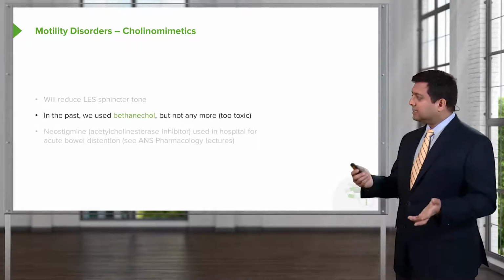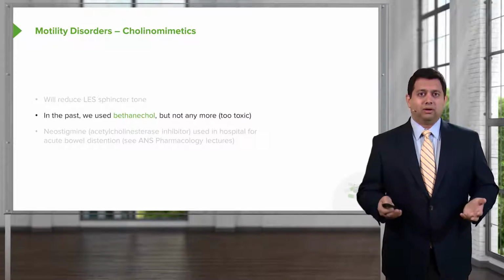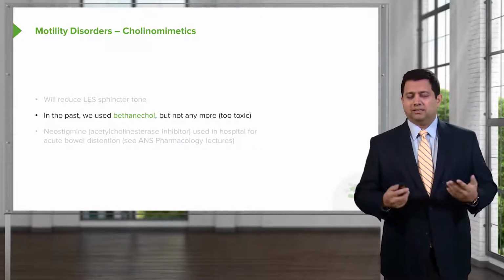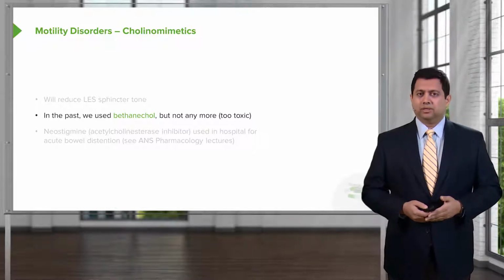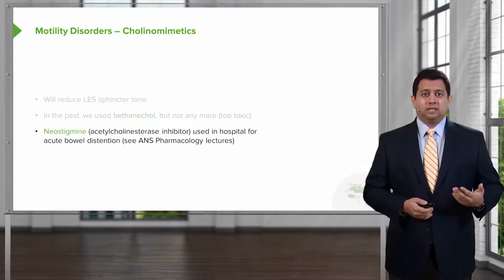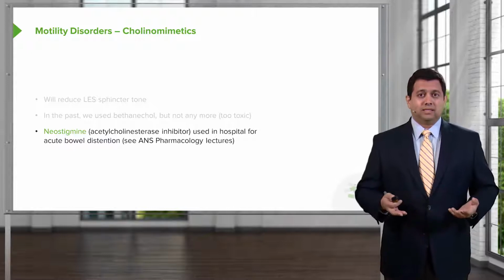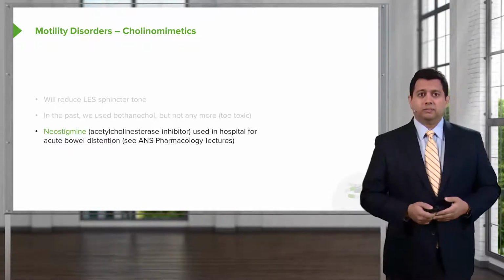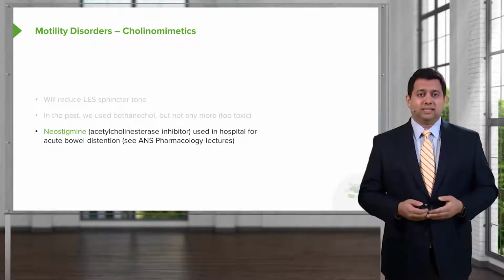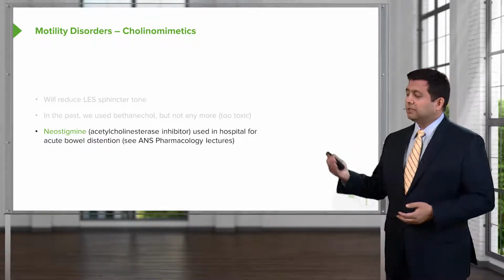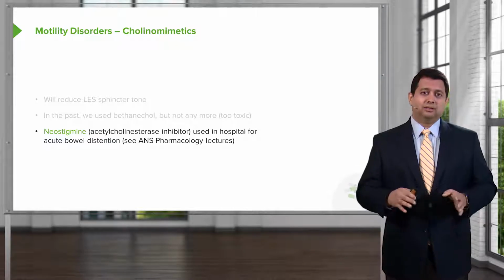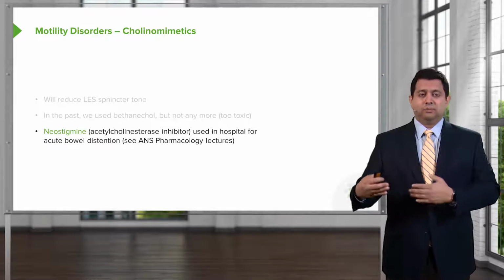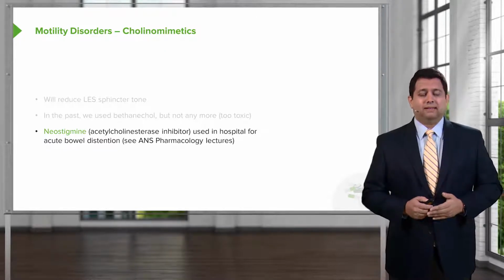Now, in the past, we used drugs like bethanechol, but not anymore because bethanechol tends to be a toxic agent and doesn't really work as well as we had hoped. Neostigmine, which is an acetylcholinesterase inhibitor, is often used in the hospital for acute bowel distension. For further information on this particular agent, I encourage you to take a look at our autonomic nervous system pharmacology lectures. You'll have a much better discussion about this particular drug in that lecture.